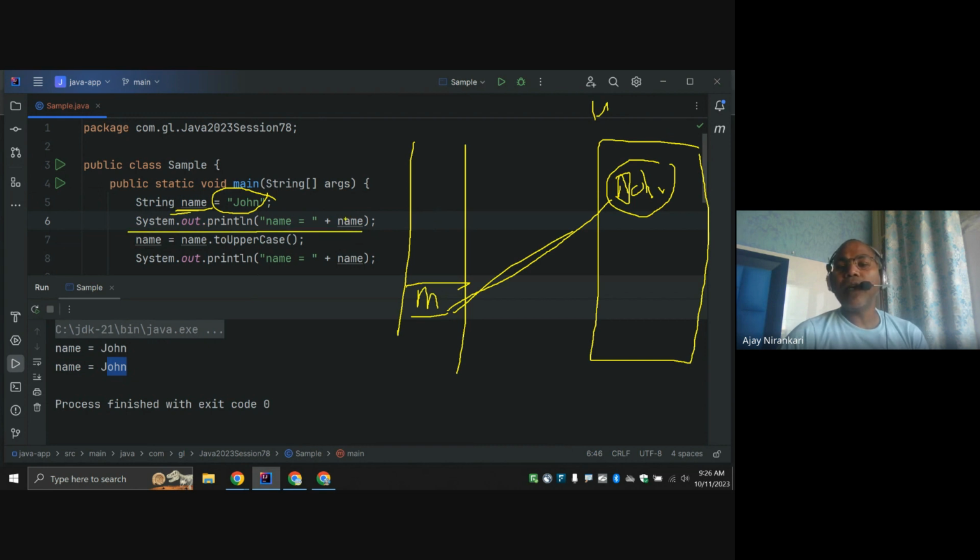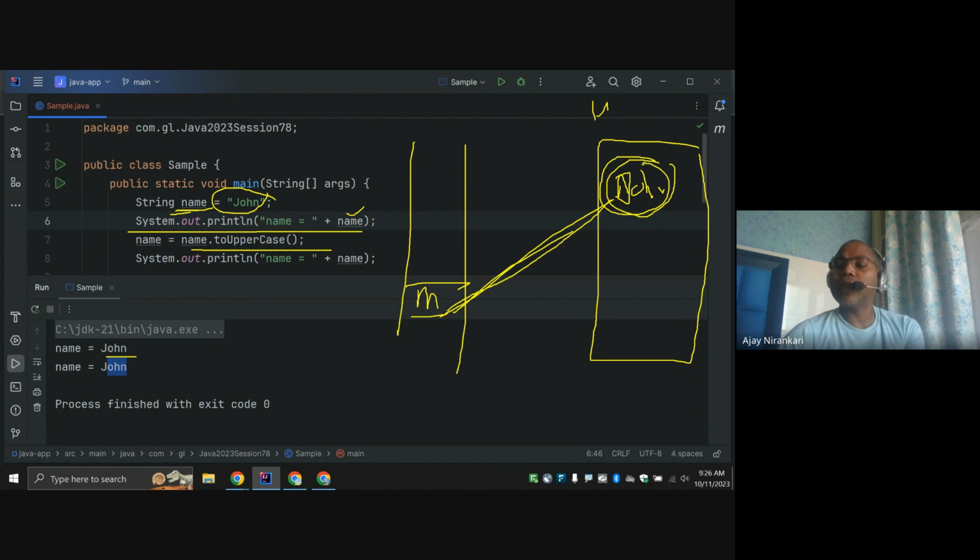Here when I print the name, what is the name? Name refers to John, so John is displayed here. Again I say name dot toUpperCase. So what happened here? This String object is immutable, you cannot change it.